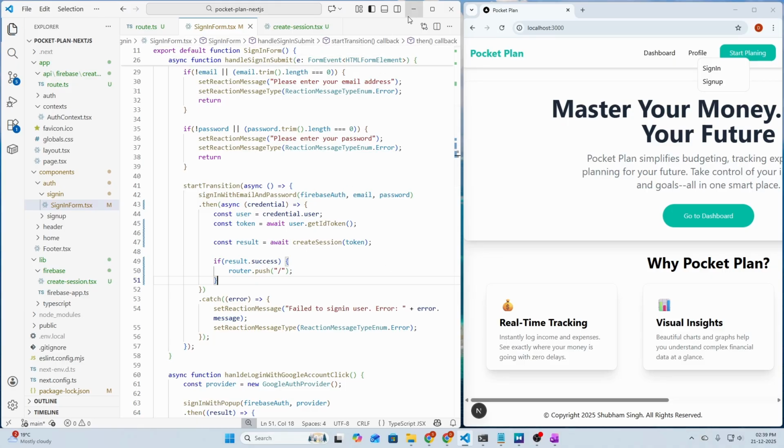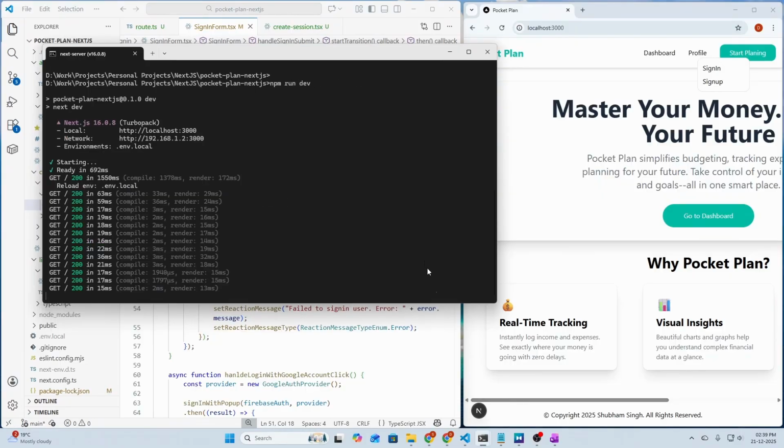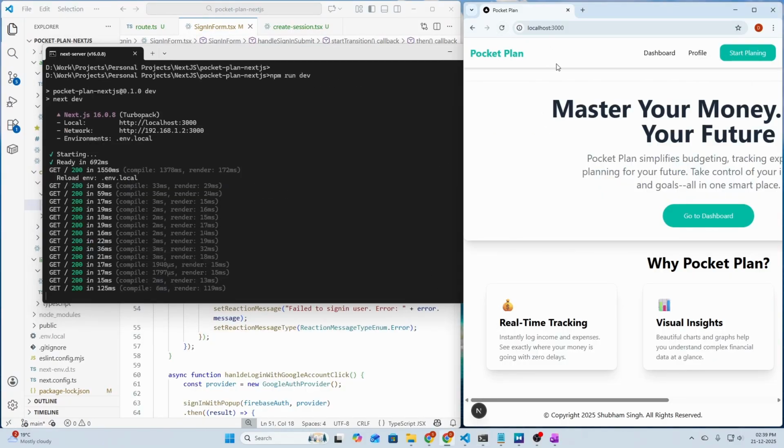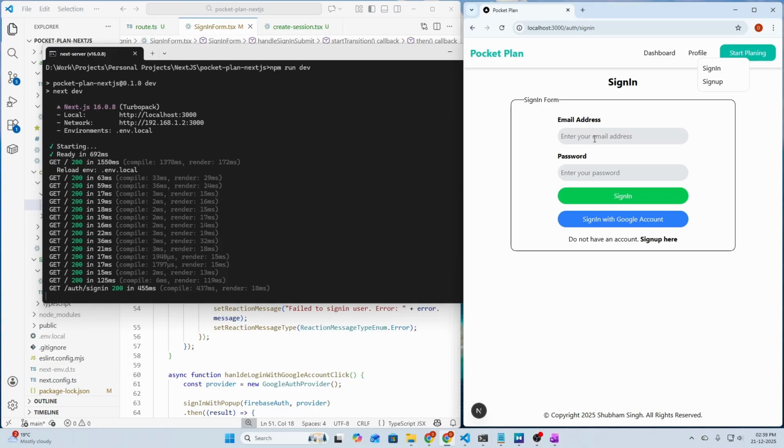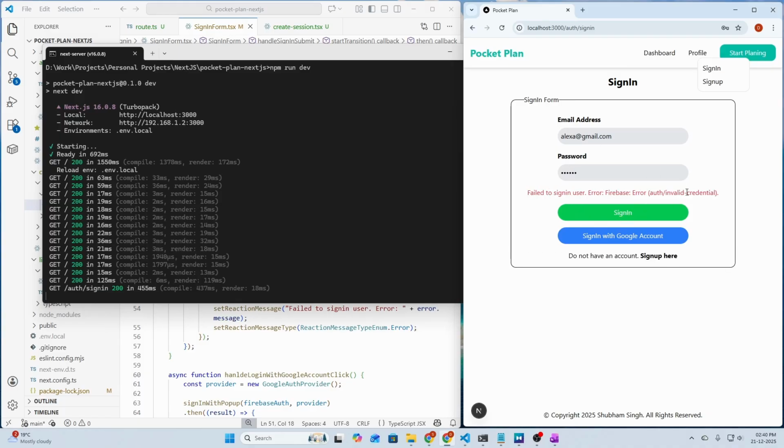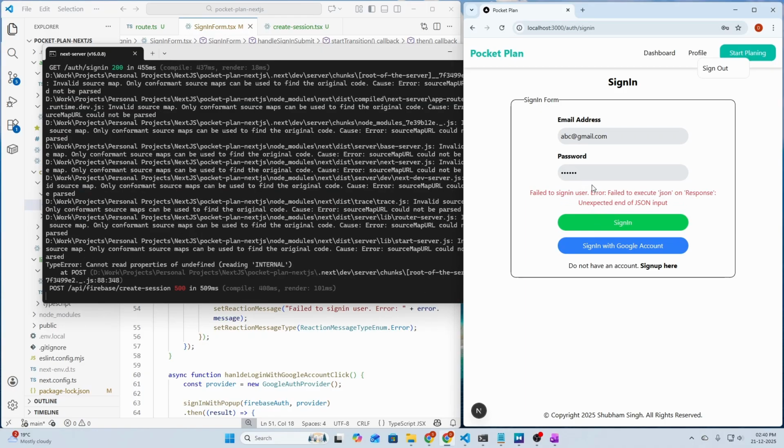Let's save it, and let's test the functionality here. So let's open our console window for checking any errors. Let's refresh our home page, go to the sign in page here, and let's pass invalid credentials first. So xyz, or maybe alexa@gmail.com, password 123456, and let's click on sign in. Failed to sign in user, invalid credentials. Let's pass correct credentials.